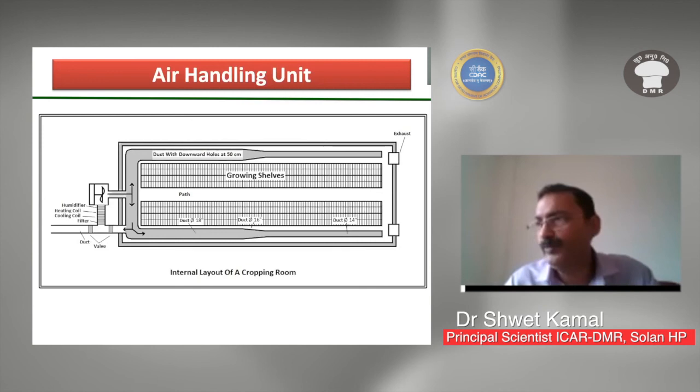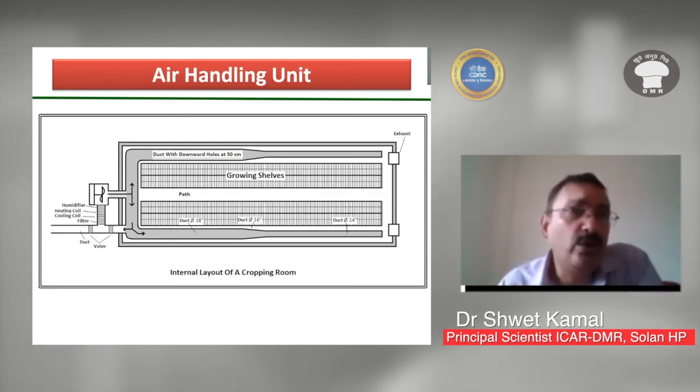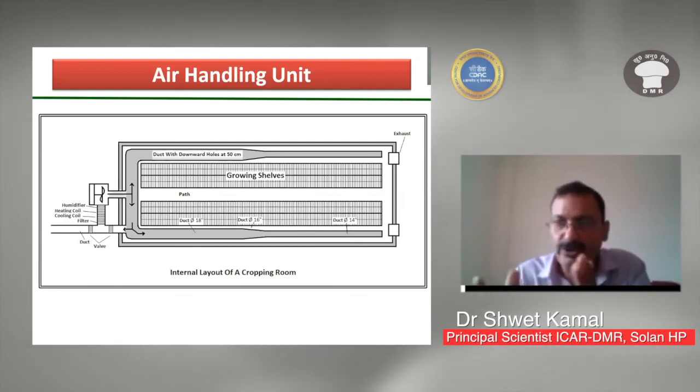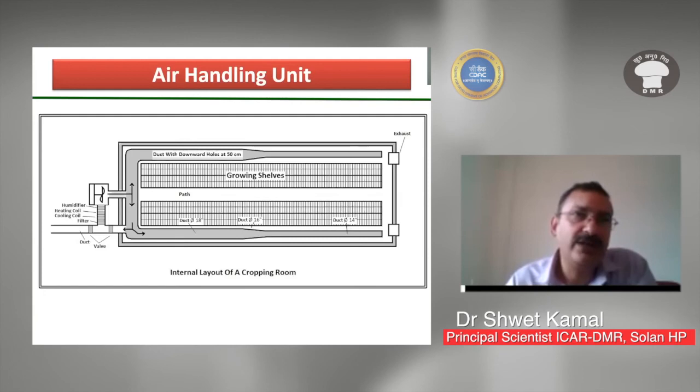So there are two methods of equalizing the pressure or speed of the air in all the holes. One, if the ducts are fixed, like made up of aluminum sheets, then what we always do is that the size of the duct is reduced towards the end of the room, so that the pressure of the air is equalized.